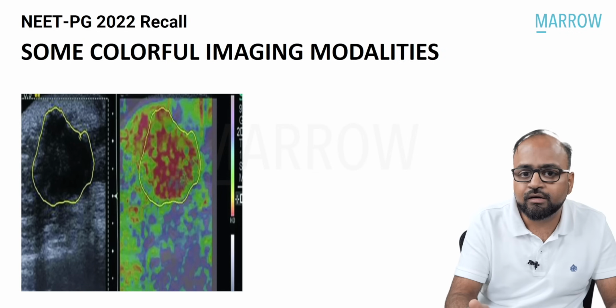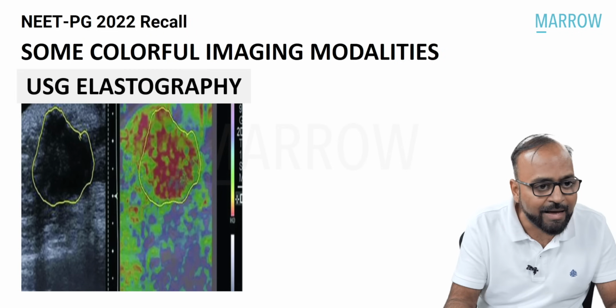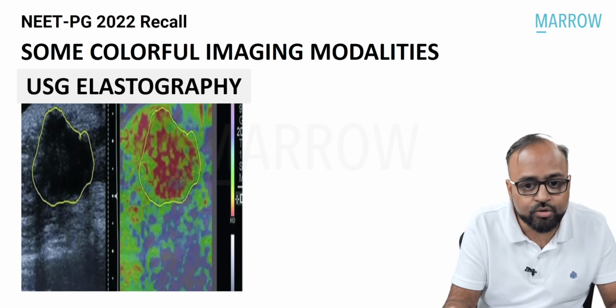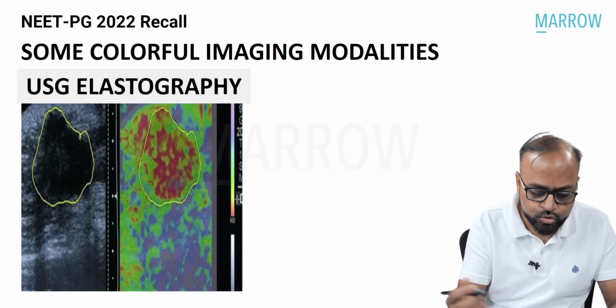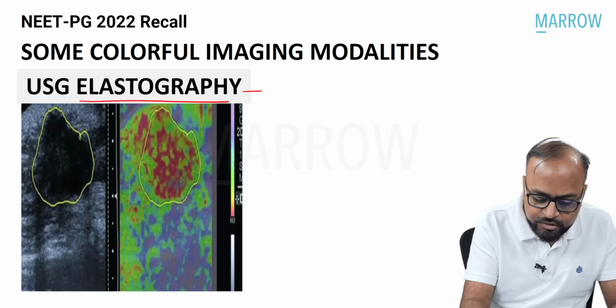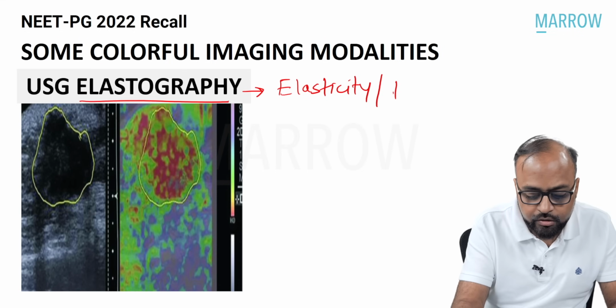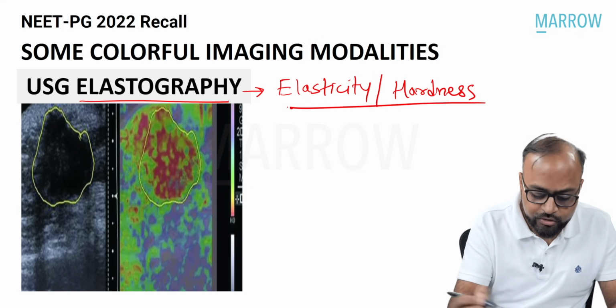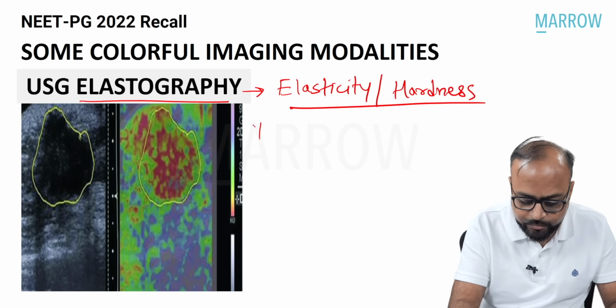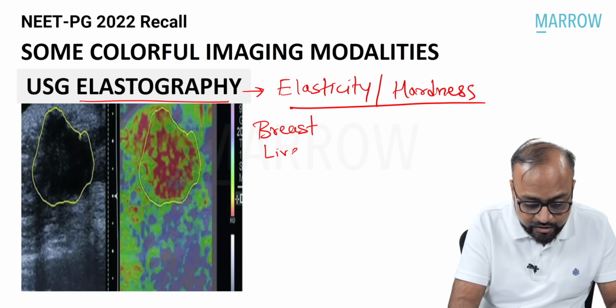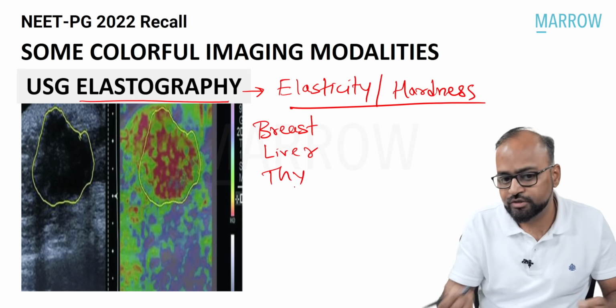Now another USG based color map is called USG elastography. As the name suggests, it determines the elasticity or the hardness of a particular lesion. It is used mainly in breast to characterize breast lesions, liver lesions, thyroid lesions.